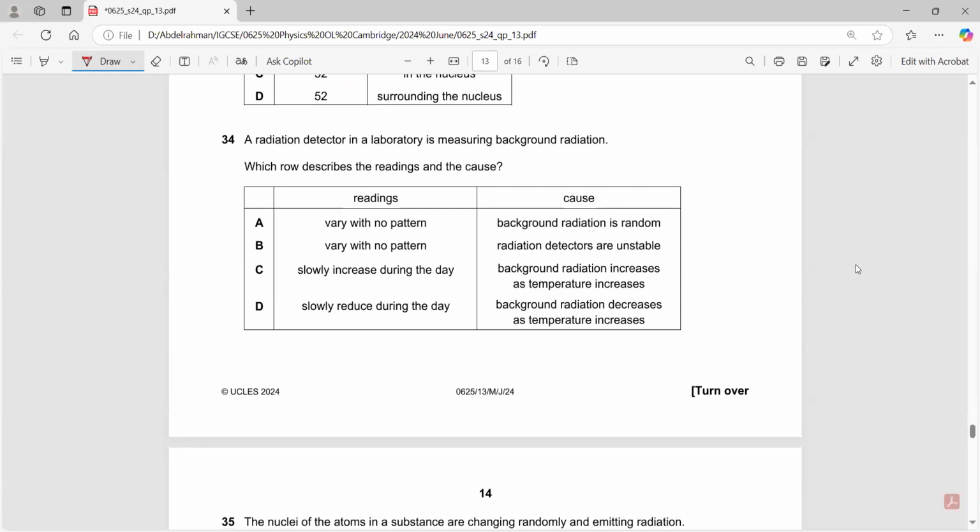A radiation detector in a laboratory is measuring background radiation. Which row describes the readings and the cause? Do the readings vary with no pattern, or slowly increase during the day? Does it slowly increase during the day? No, it varies with no pattern. It's a random process. Background radiation is random.